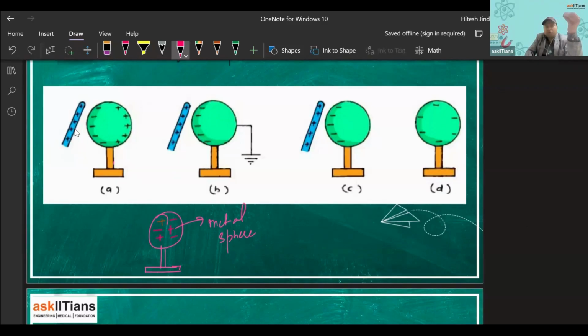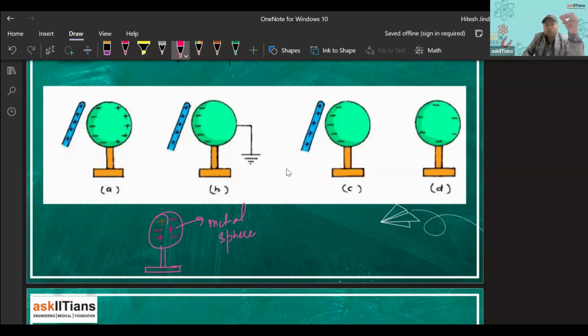Now I have brought this positively charged rod near to it. I'm not touching it. So what will happen? The positive charge on this rod will make the negative charges in this metal come closer to it, right? So there will be redistribution inside the metal ball only. Even now it is electrically neutral, right? Because the amount of negative charge is equal to the amount of positive charge. But there has been some redistribution. Positive charges get repelled from this rod and negative charges get attracted, right? We have not touched anything.